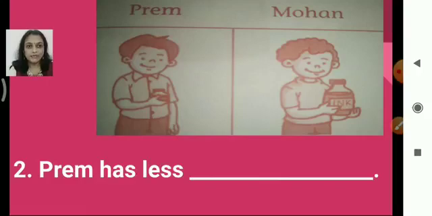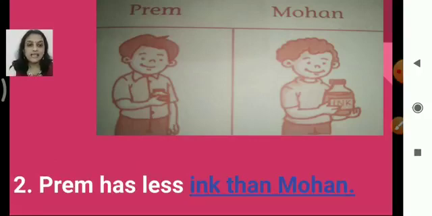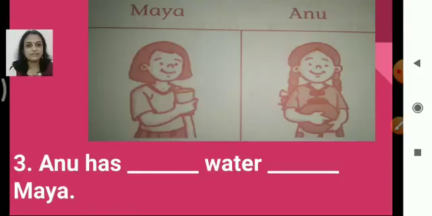So next one, again Prem and Mohan. Prem has less dash. Again what are we comparing? Ink bottles only, because we can see them, right? So Prem has less ink than Mohan. Okay, so why have we used less here? Because ink is uncountable. That is why the word less is used here.